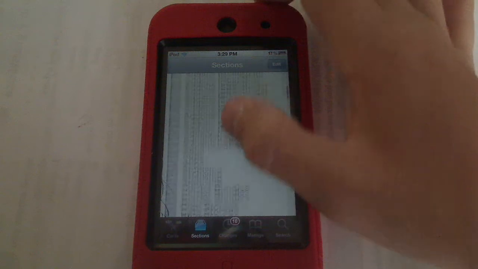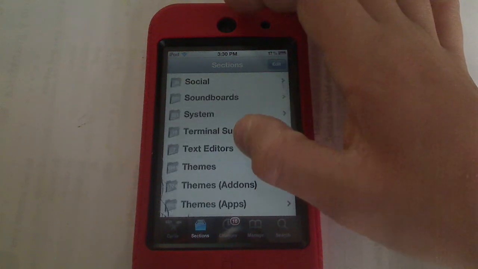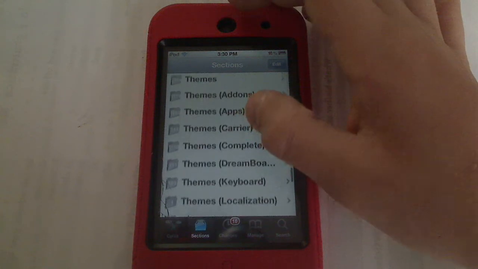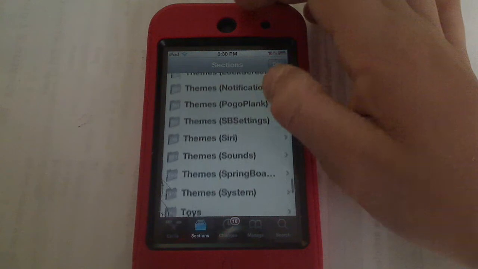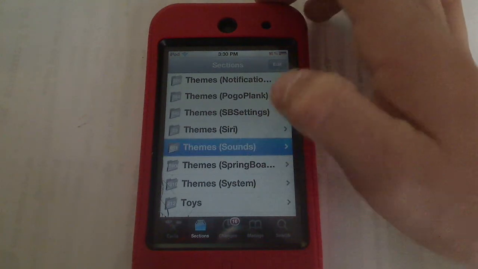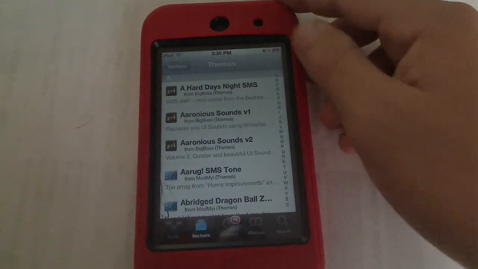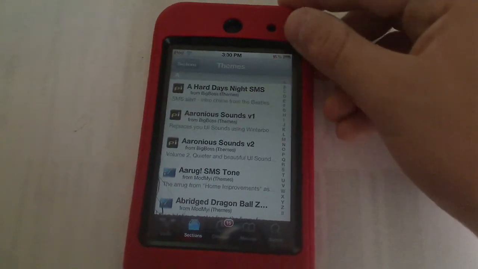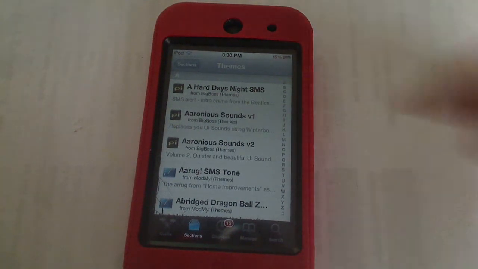You're going to scroll down to Themes. And it should say Themes. And you should find Themes Sounds right there. You're going to click on that. Right there, you got everything. Search your letter and choose what you want.